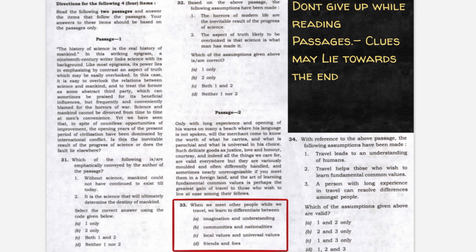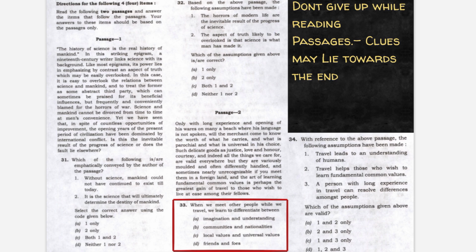And now you look at statement number 2. It is science that will ultimately determine the destiny of mankind. So with this wrong understanding of what the passage tries to say, looking verbatim at the first part of the passage, you feel that it's correct, and you will just go for option number 2 as the right answer, right?